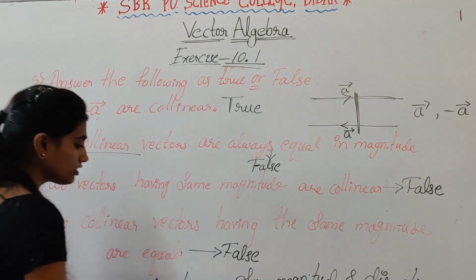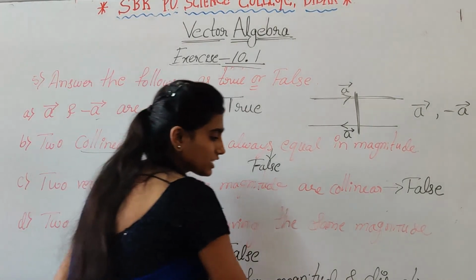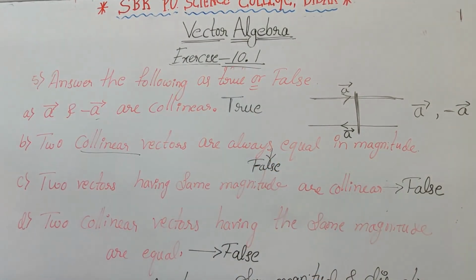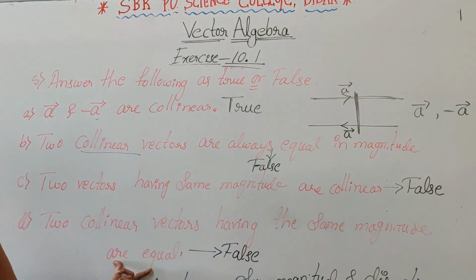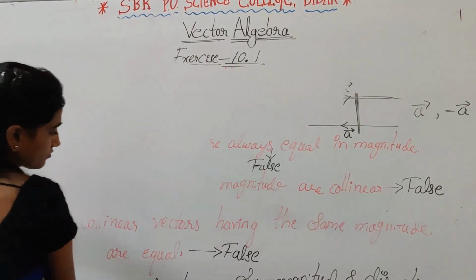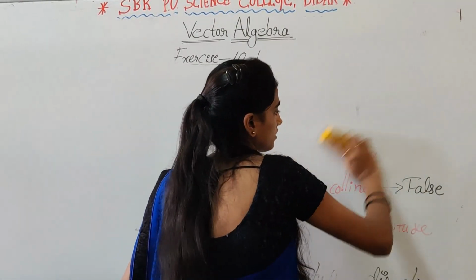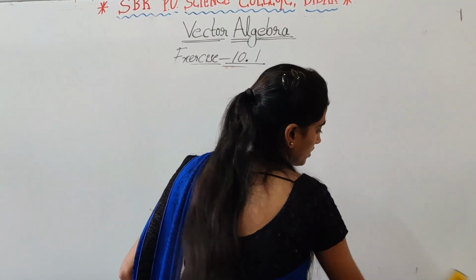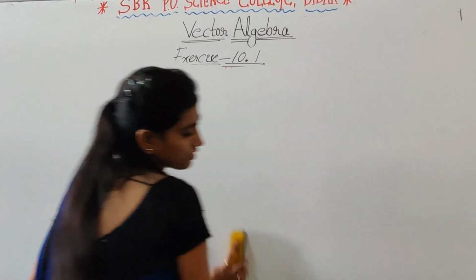Then only we call those vectors as equal vectors. So here equal vectors means same magnitude and direction. So two collinear vectors having the same magnitude are equal vectors means this is a false statement, right? So next exercise will be discussed in next class.